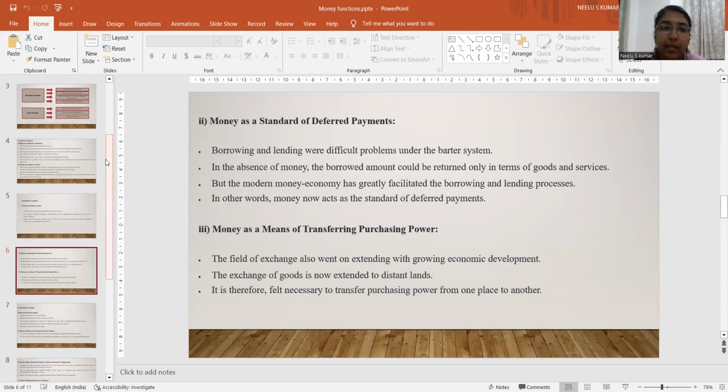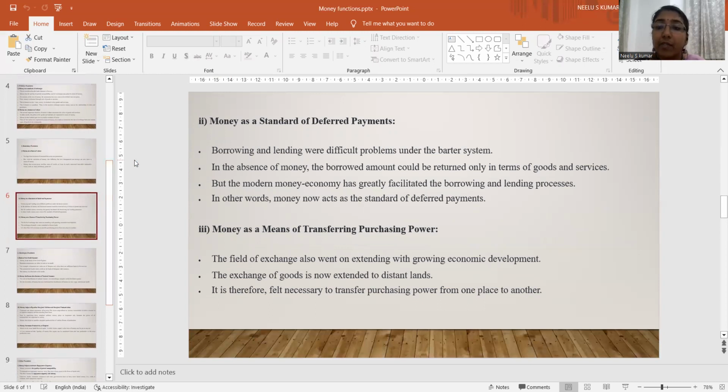Then after this one, the next secondary function of money is money as a standard of deferred payments. Borrowing and lending were difficult problems under the barter system. In the absence of money, the borrowed amount could be returned only in terms of goods and services. But the modern money economy has generally facilitated the borrowing and lending process. In other words, money now acts as a standard of deferred payments.